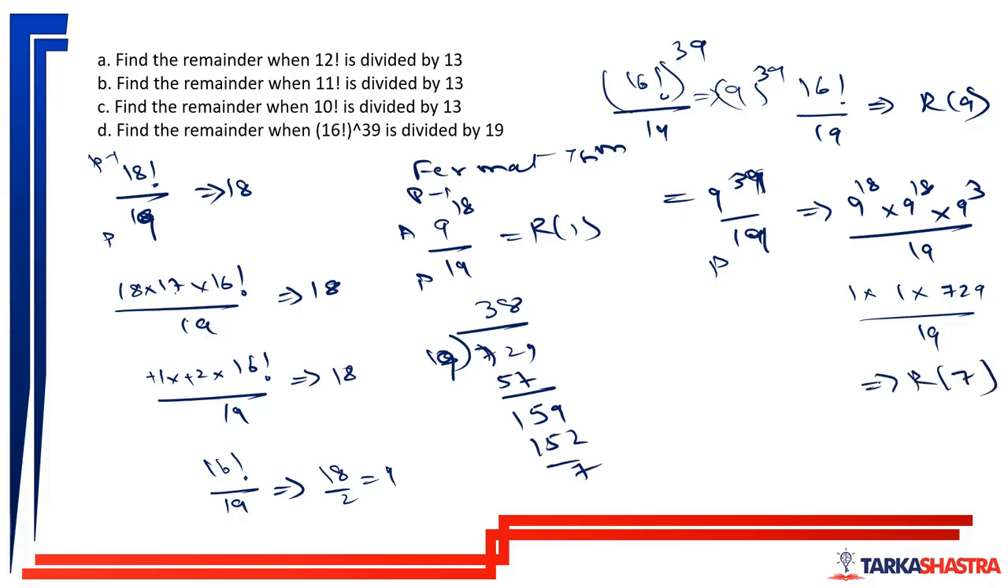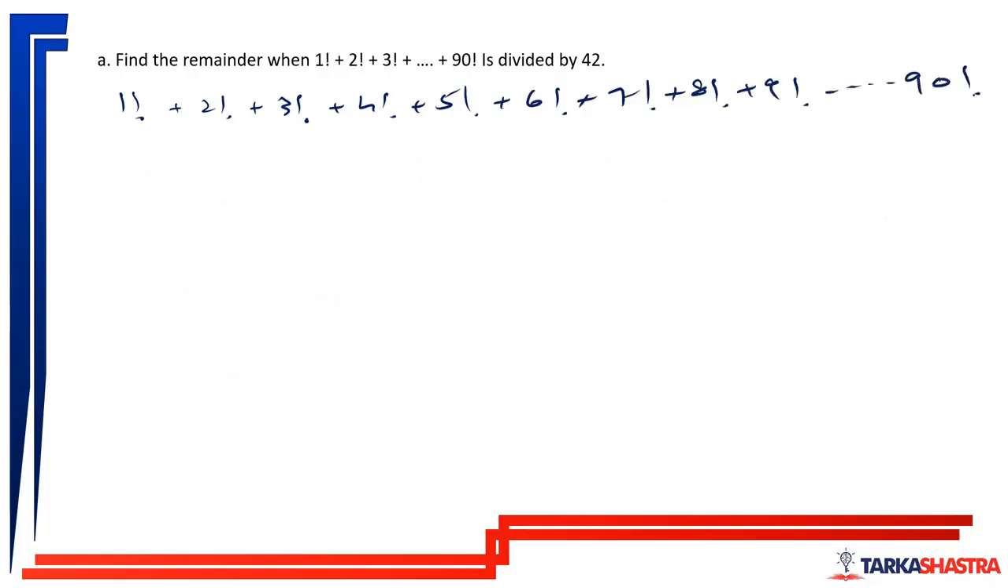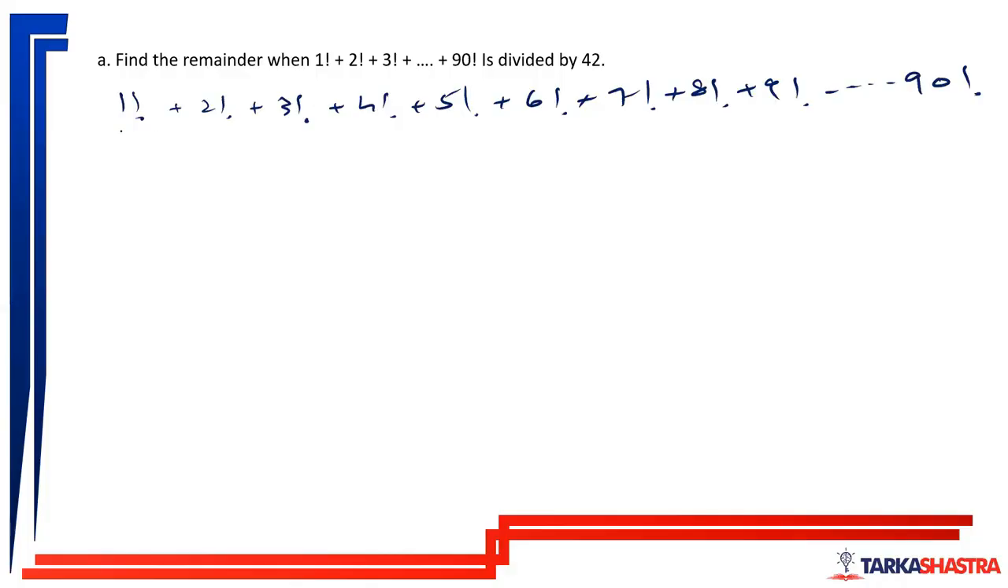Okay. And then the last question. Find the remainder when 1 factorial, 2 factorial, 3 factorial, 4 factorial, 5 factorial, 6 factorial, 7 factorial, 8 factorial, 9 factorial, up to 90 factorial, all of this is divided by 42. So each term can be divided by 42. Yes or no?